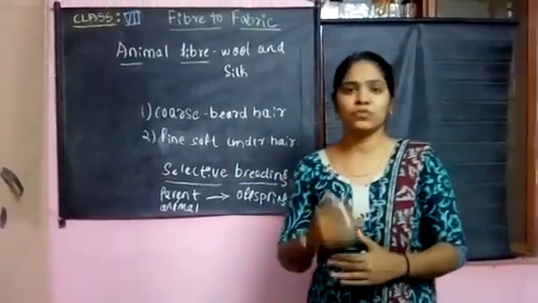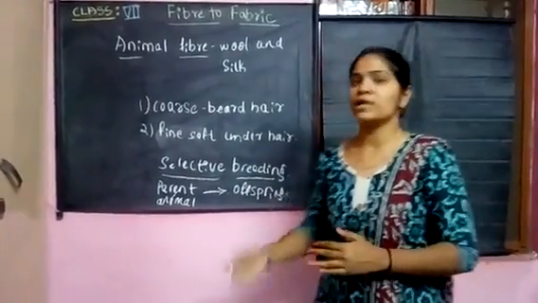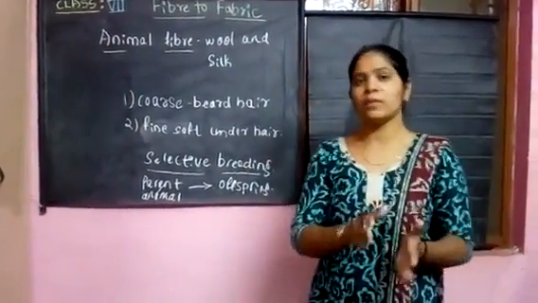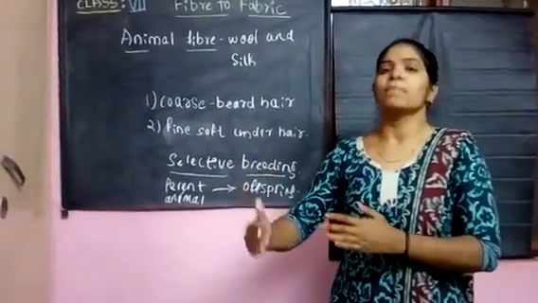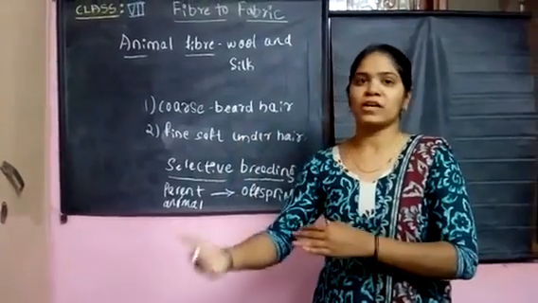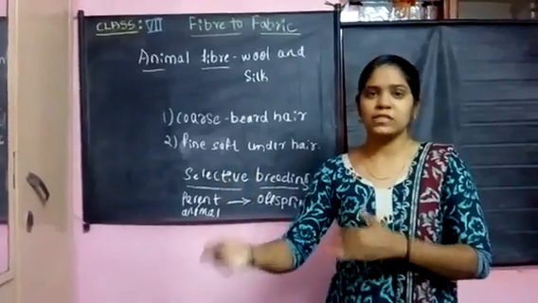The definition of selective breeding is different, which I am going to tell now, but you have to remember that the parent animal which yields the fiber will only breed offsprings with fiber characteristics in their body.